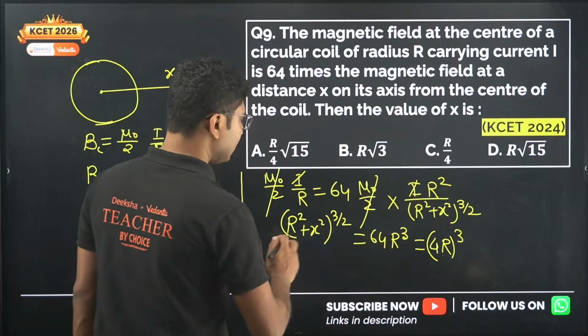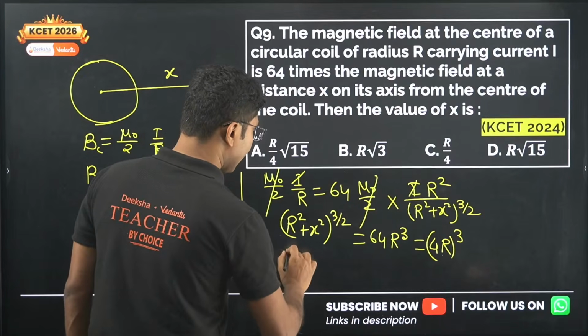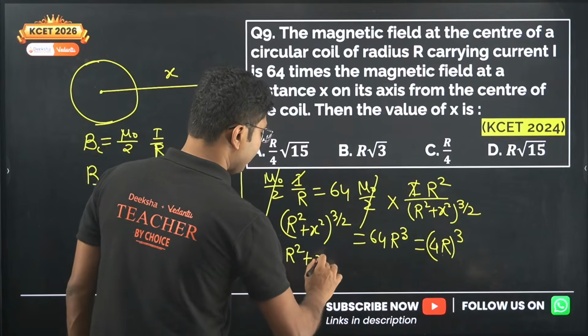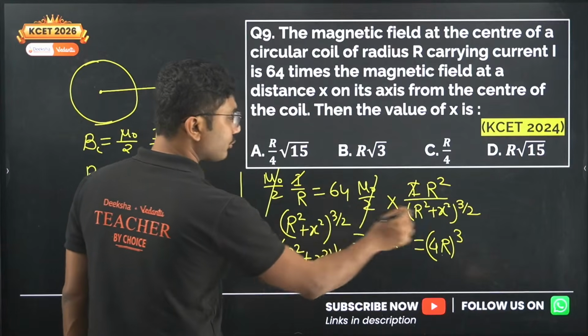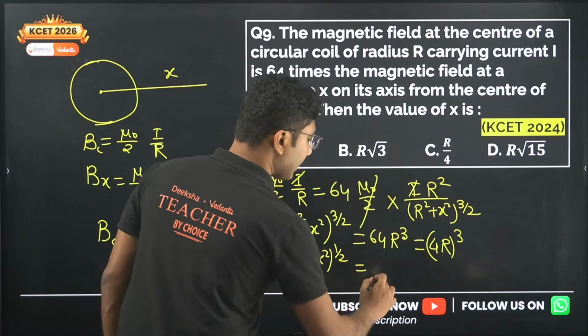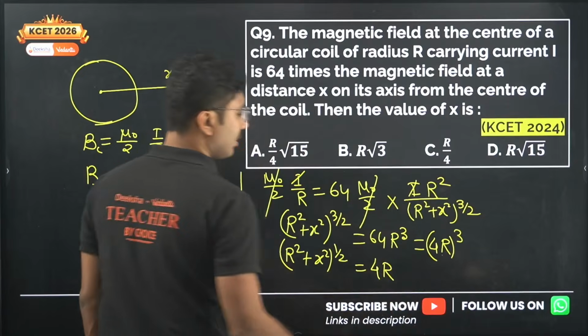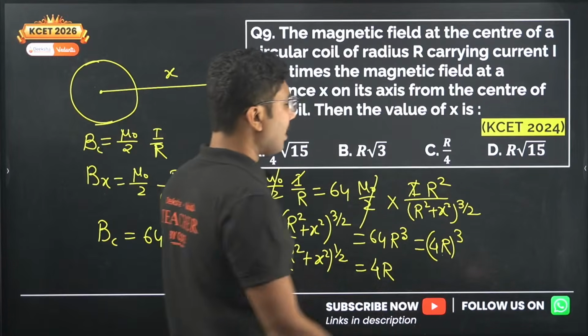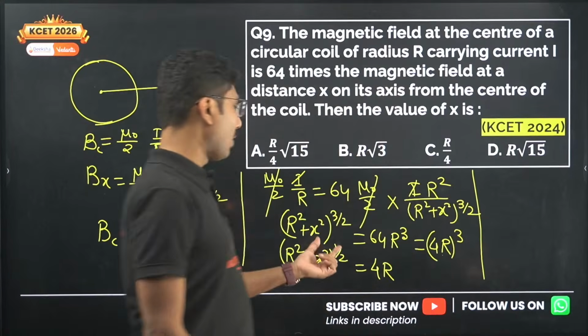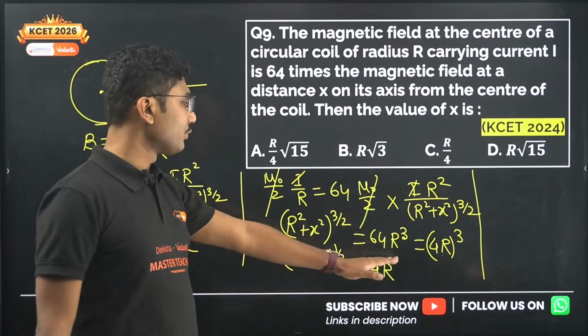Now you just need to take the cube root on both sides. If you do that, you get R square plus x square to the power half equals 4R, because we have taken the cube root, so the 3 will no longer be there. The cube root is gone, but the square root is still there. So half means square root, so we have to square both sides.